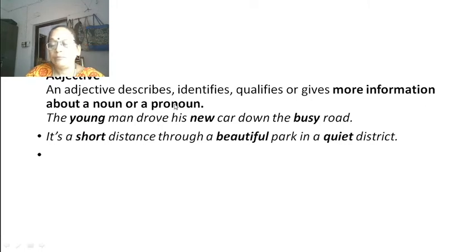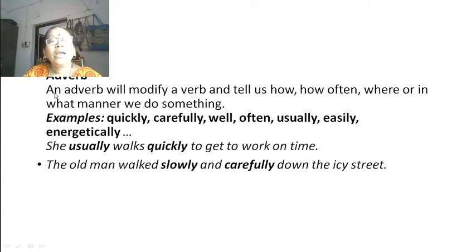Okay, next. Adverb. An adverb will modify a verb and tell us how often, where, or in what manner we do something. For example, quickly, carefully, well, often, usually, easily, energetically. She usually walks quickly to get to work on time. So they are modifying a verb. See how they are modifying how she is going and how often she is going, and such words are modifiers.